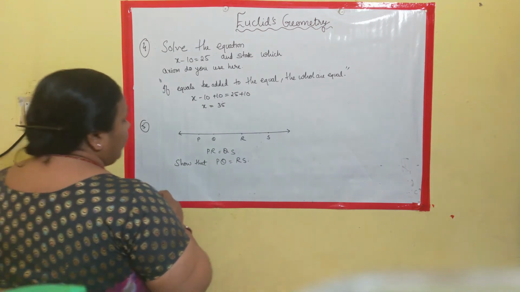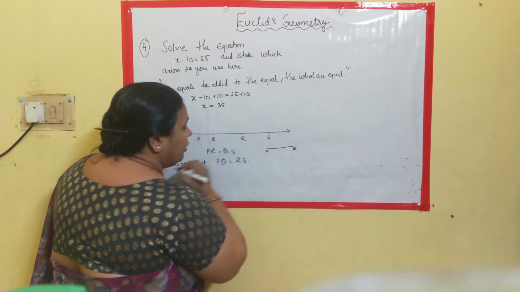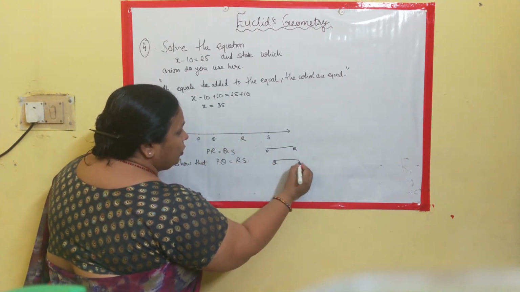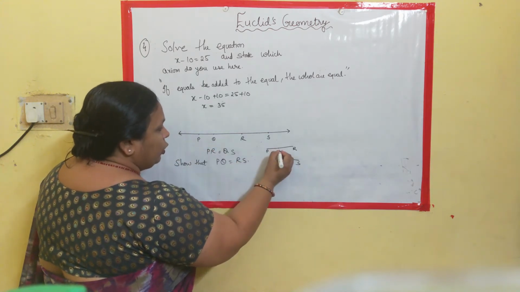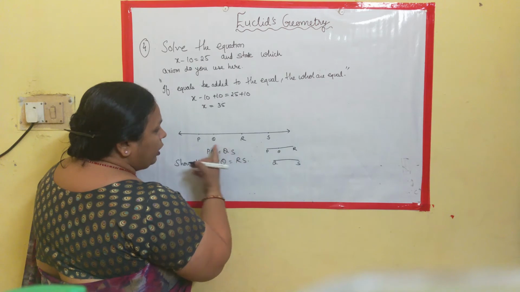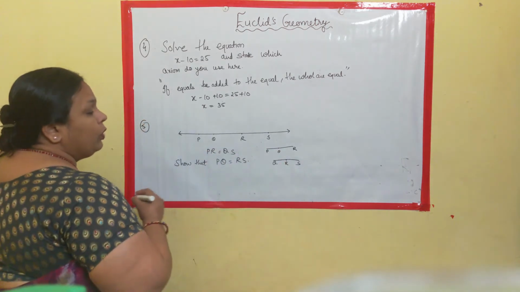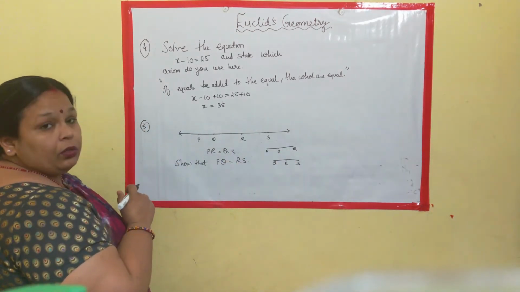Now if you see it very clearly, this is your part, that is PR. Clear? Now it is equal to QS. This is your QS. Between P and R you are getting Q. And between Q and S you are getting R. So if we find what is common, see this is QR and QR is common. Clear?